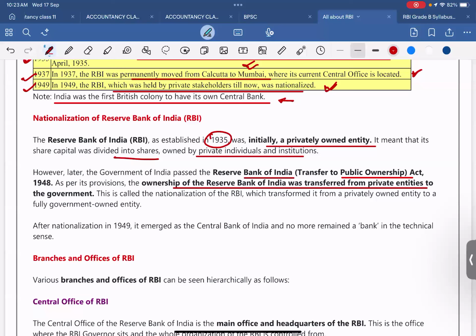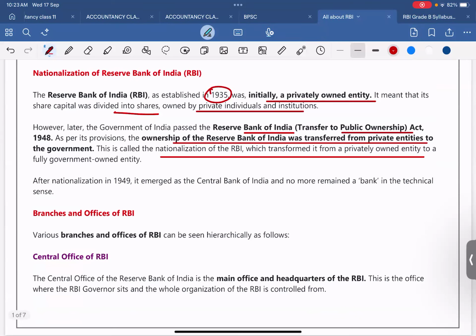So this is called the nationalization of RBI, which transferred it from a privately owned entity to a fully government owned entity. So which act? That is the RBI Transfer to Public Ownership Act 1948. After nationalization in 1949, it emerged as the Central Bank of India and no more remained a bank in the technical sense.